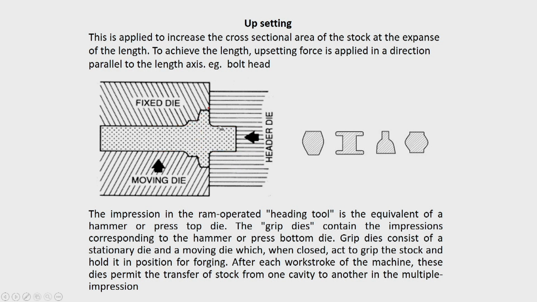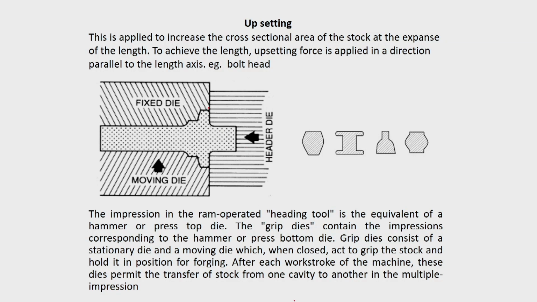So, that means at the end of the stock, if you want to increase the diameter, the process you use is called the upsetting operation. You can get different shapes depending upon the shape inside the header die. When you are closing it, it can be opened, the moving die can move backward, and then the material can come out. In one die itself, sometimes you may find that different die cavities are there. That also is possible in this case.